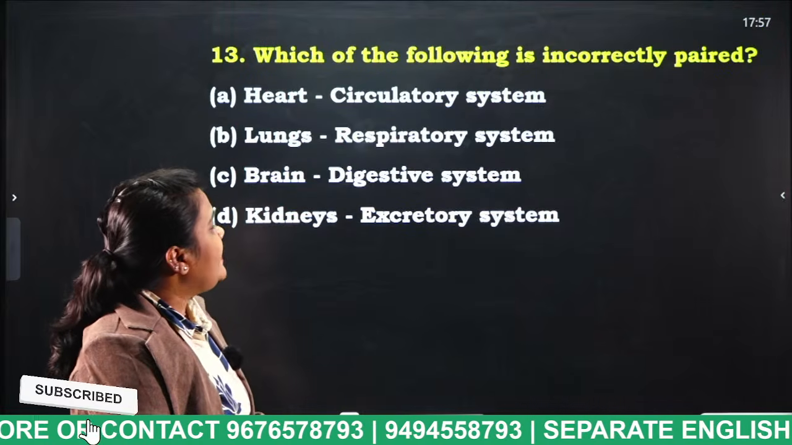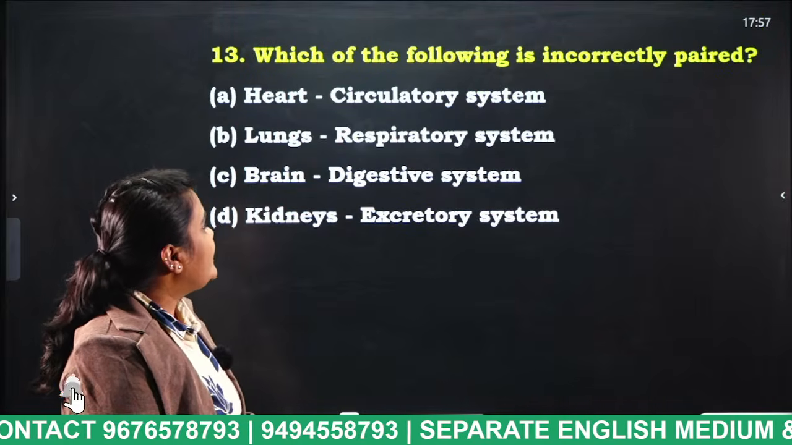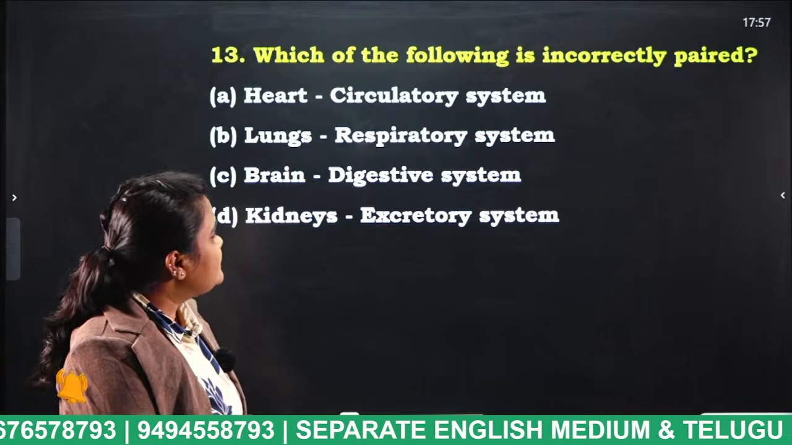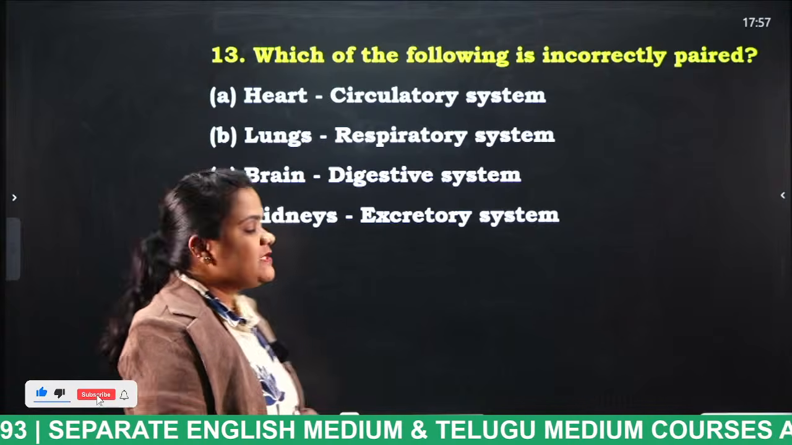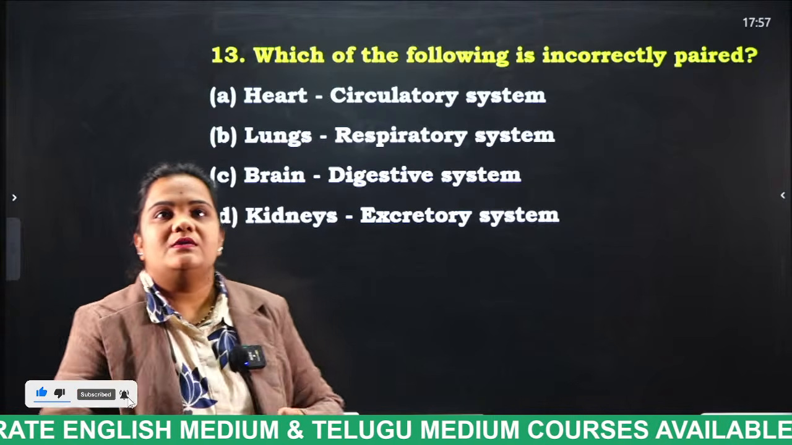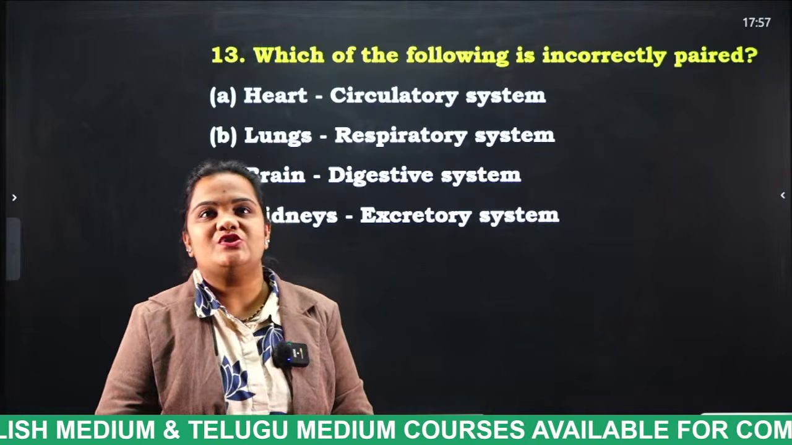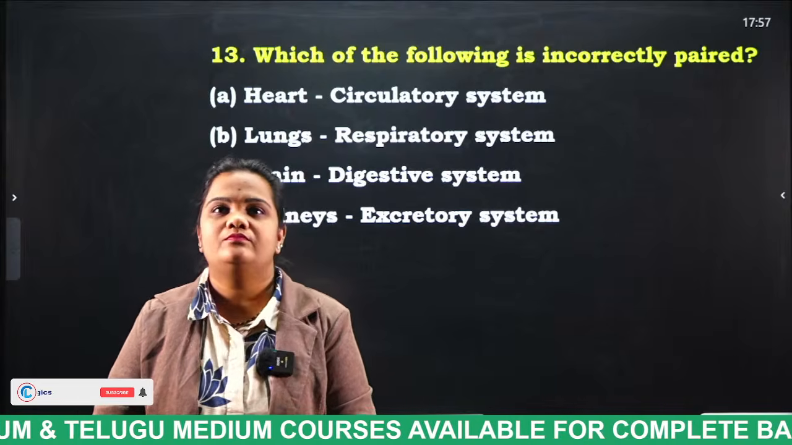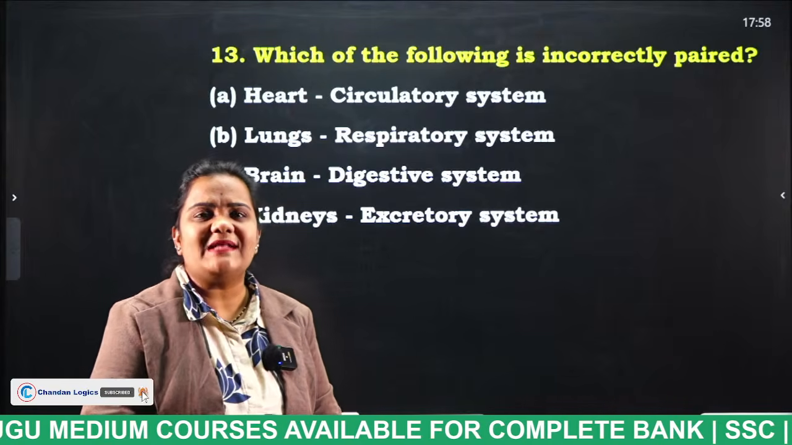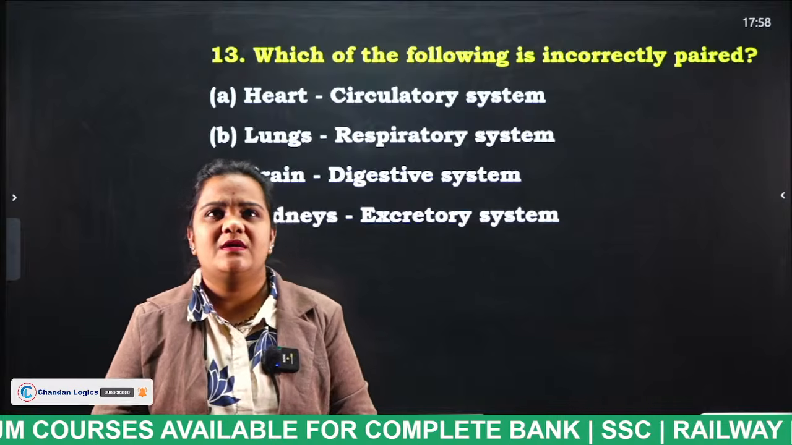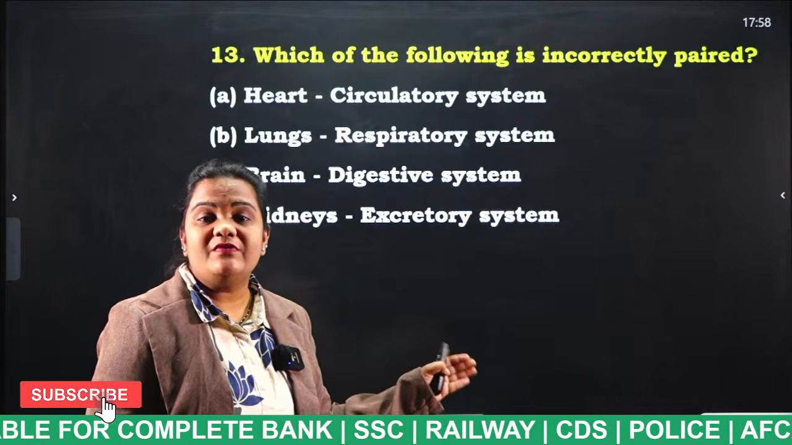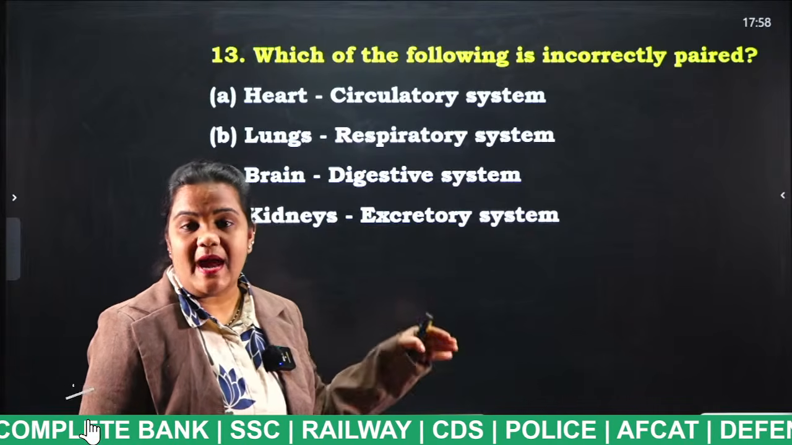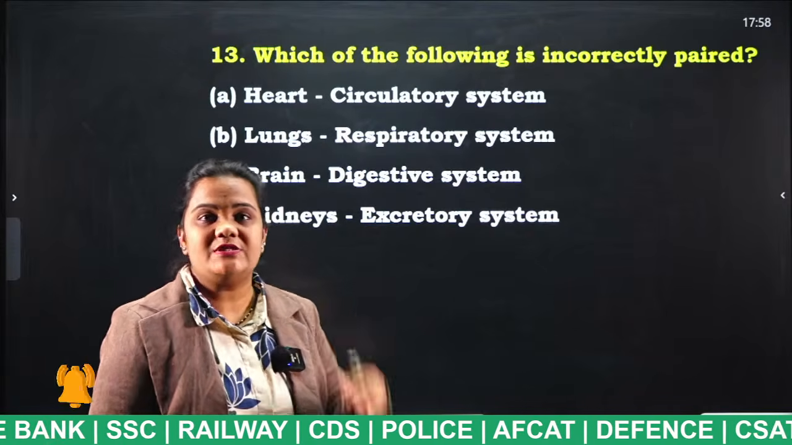Which of the following is incorrectly paired? Heart, circulatory system; lungs, respiratory system; brain, digestive system; kidneys, excretory system. What is the answer for this question, students? Actually, they have given you four pairs, of which one is the incorrect pair. Identify it and put your answer in the comment section.